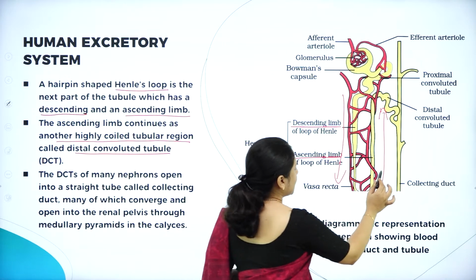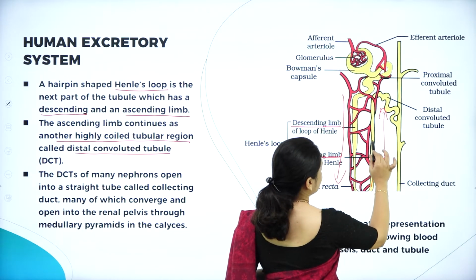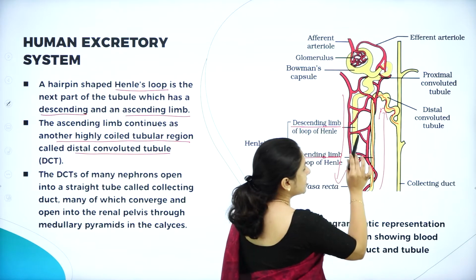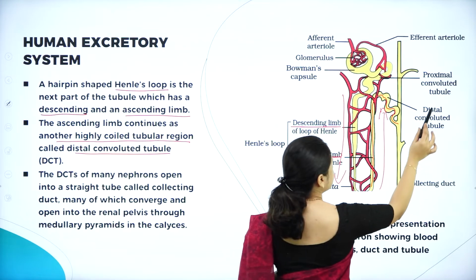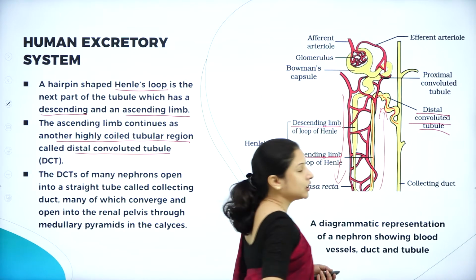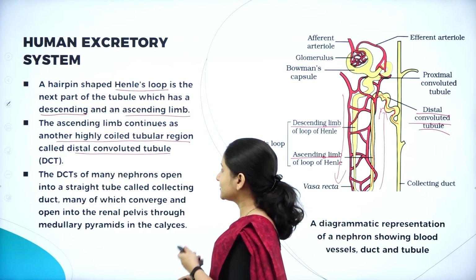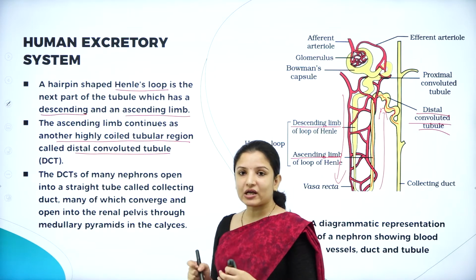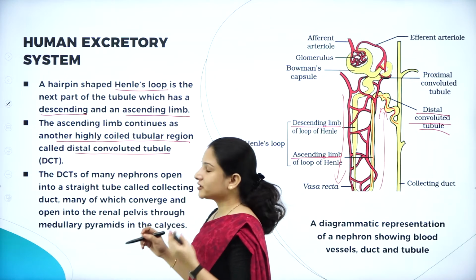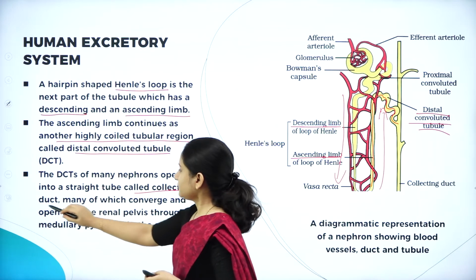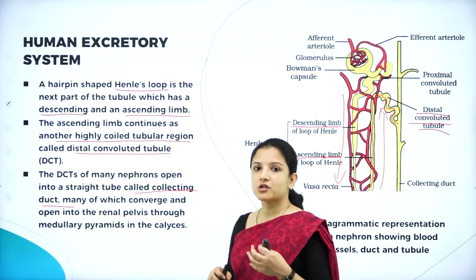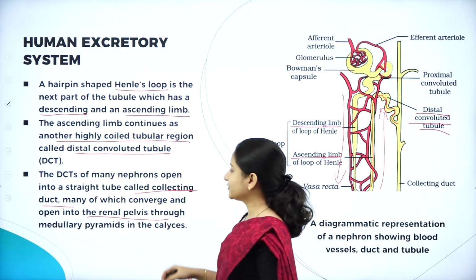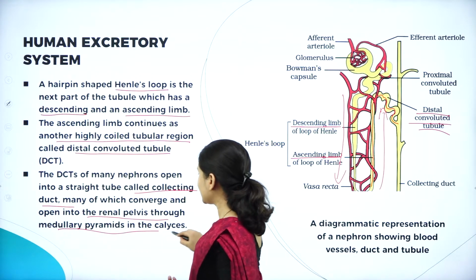So this ascending limb continues to one more highly coiled tubular structure. What is that highly coiled tubular structure called? It is called the distal convoluted tubule. Next, the distal convoluted tubules of many nephrons open into a straight tubular structure which is called the collecting duct, many of which converge and open into the renal pelvis through the medullary pyramids in the calyces.